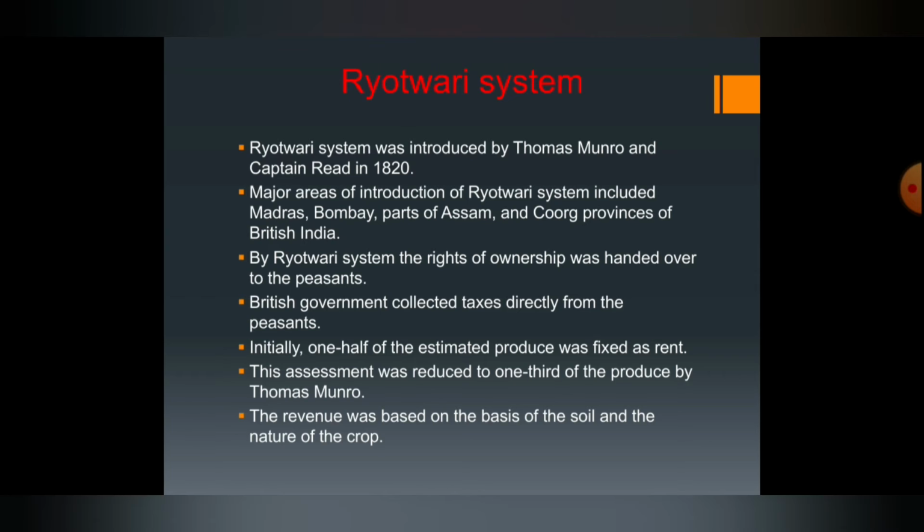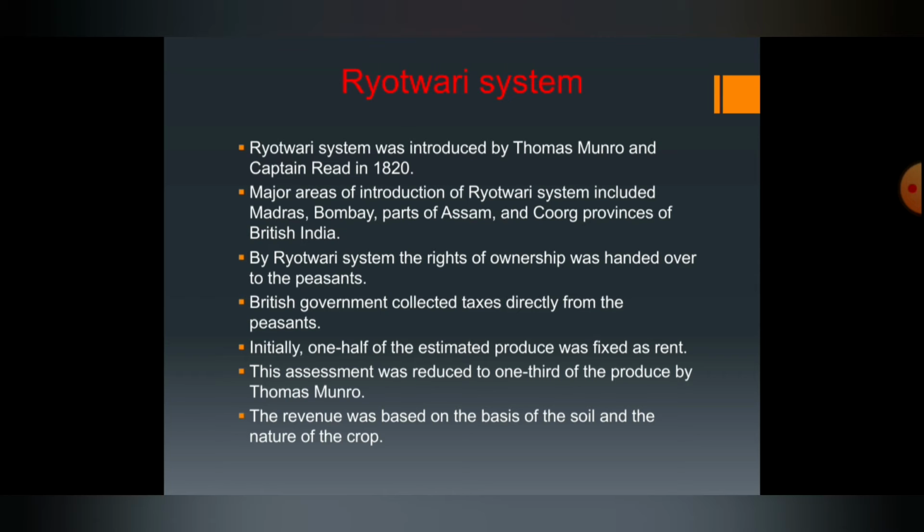Next one is the Ryotwari system. So first we saw what? Permanent settlement. We saw the salient features of permanent settlement, and next the merits and demerits of permanent settlement. So now the second revenue system was what? Ryotwari system. The Ryotwari system was introduced by Thomas Munro, as we saw in the chart, isn't it? And Captain Reed in 1820.